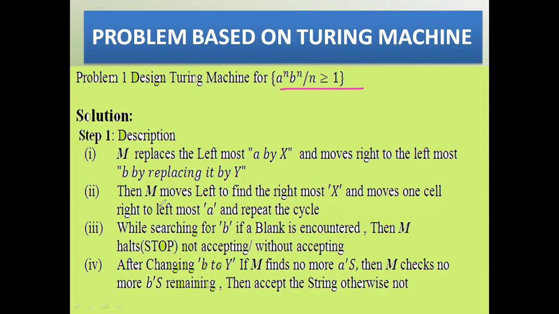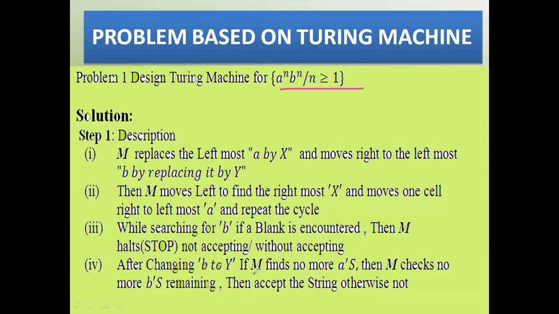So M moves left to find the rightmost X and moves one cell right to the leftmost A and repeats. While searching for B, if a blank is encountered, M halts without accepting. Not accepting, M halts. It does not do anything more.